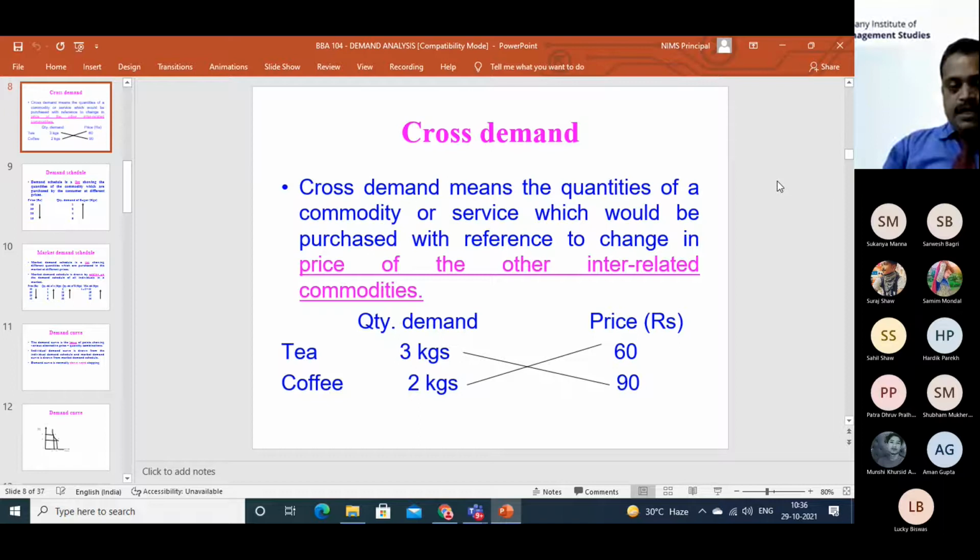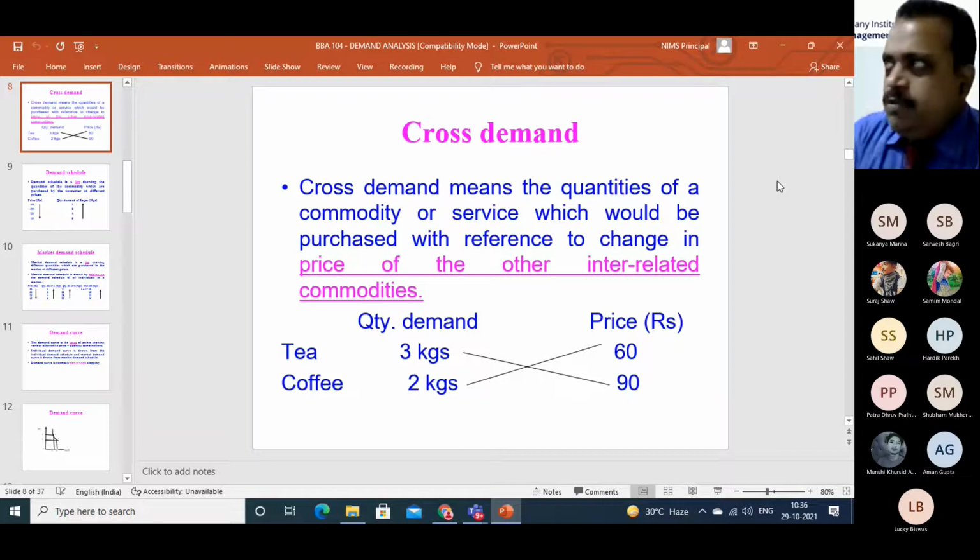But the case of tea and coffee is different. When consumption of tea reduces, consumption of coffee increases. When consumption of coffee reduces, consumption of tea increases. Because this is the drinking habit. The drinking habit won't be changed, but the products may be changed. So in case of substitutes, if one increases, another decreases; if one decreases, another increases. But in case of complements, if one reduces, both will reduce; if one increases, both will increase. So cross demand appears in case of substitutes and complements.